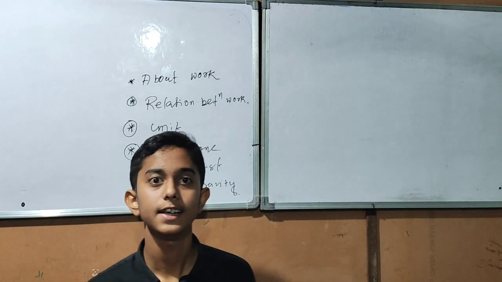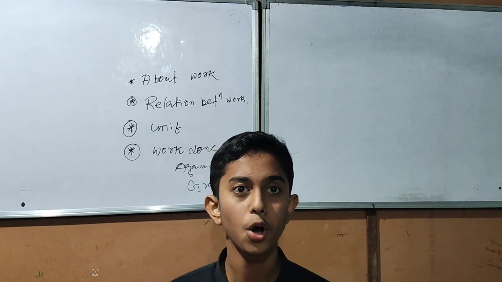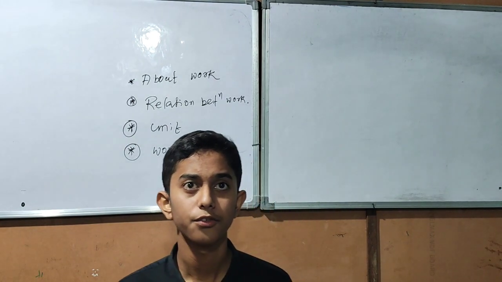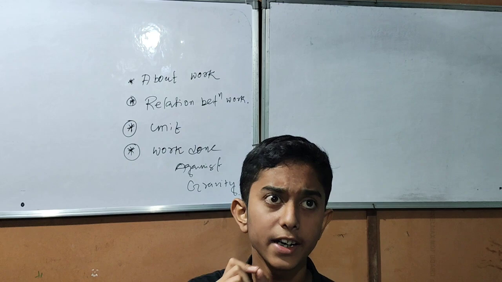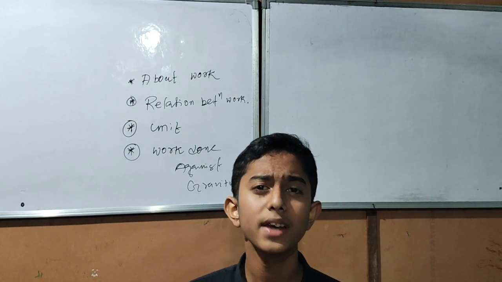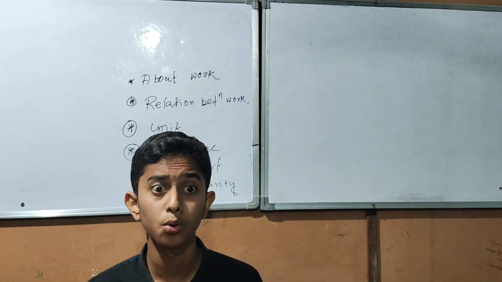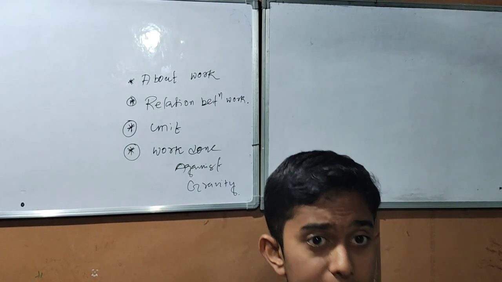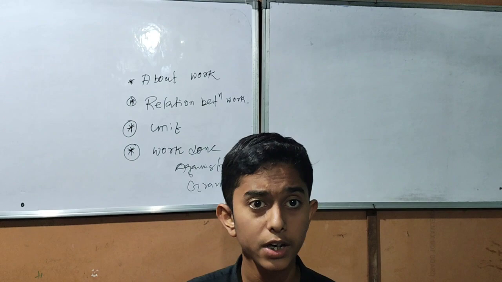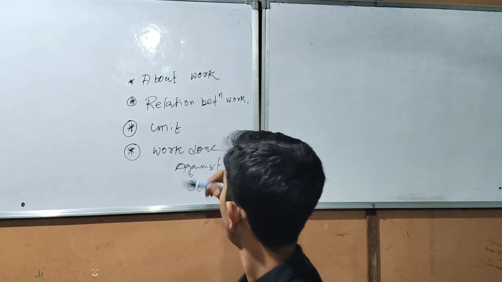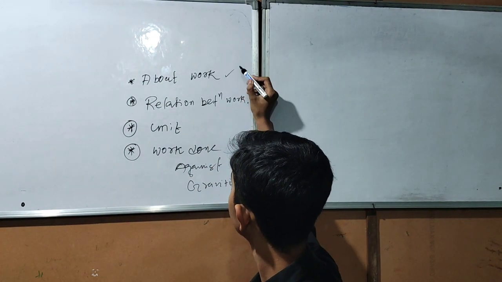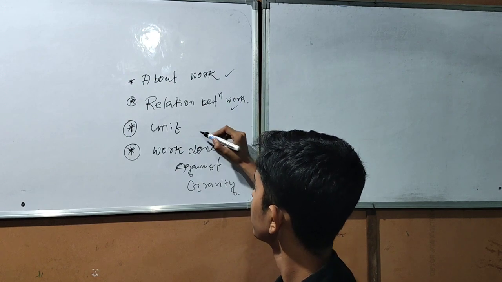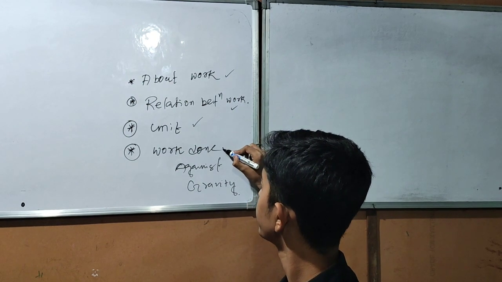So without further delay, let us get into our topic. Our topic is work from the chapter Work and Energy of class 9. To get success in a field, we have to know the goal that we want to achieve. So let us get into our goal, which we are going to cover in this session. We will know about work, relationships between work, unit, and work done against gravity.